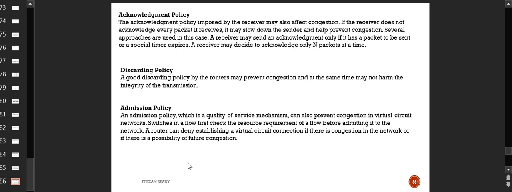There are many approaches that you can use in this case, and the receiver may send the acknowledgement only if the packet needs to be sent or a special timer expires. Otherwise, the receiver gets to decide whether to acknowledge the packet at the time or not. So basically, let's not acknowledge every packet. Let it be the rule by the receiver or by the system that if some packets are lost, you send acknowledgement only for those for which your timer expires.